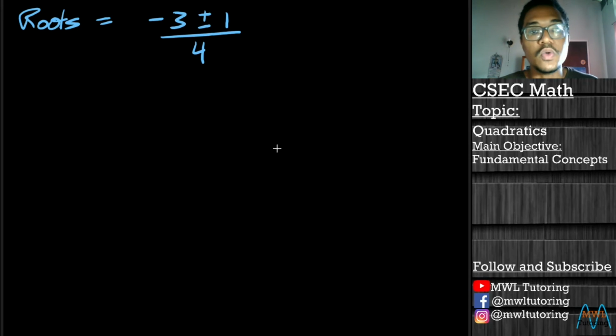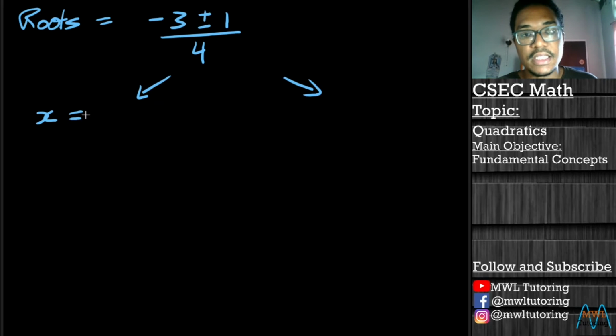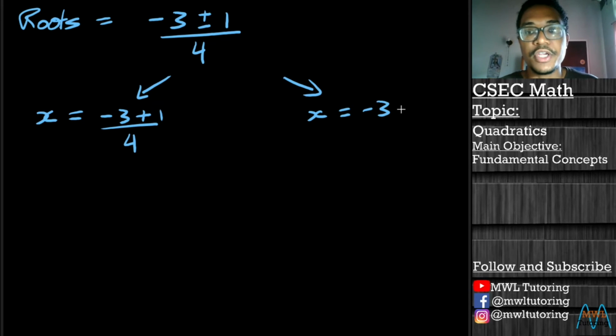So we're going to separate this plus or minus sign in the middle up here to get our two values. So our first value is going to be negative 3 plus 1 over 4. And our second value will be negative 3 minus 1 over 4.